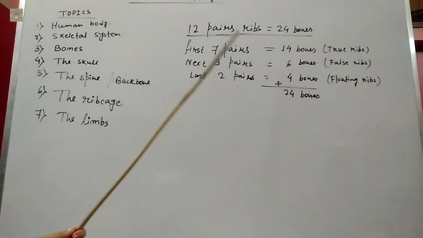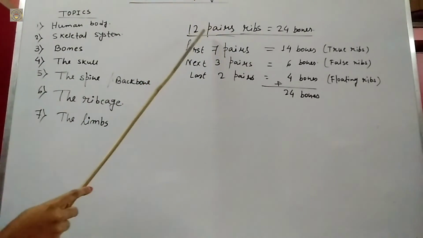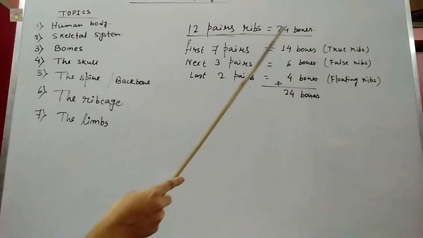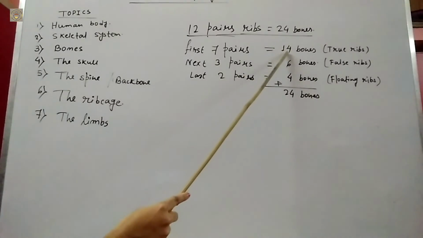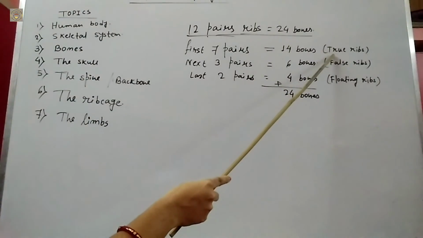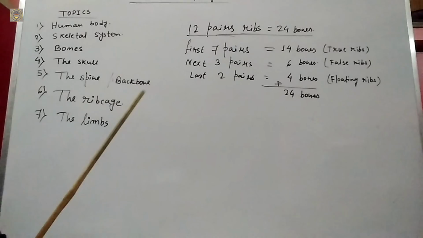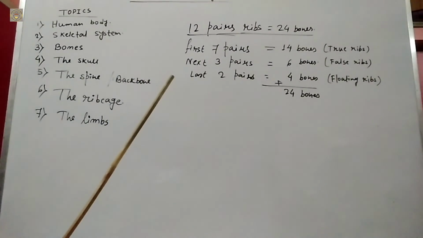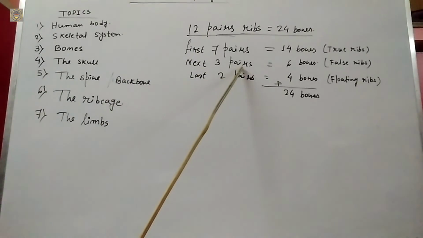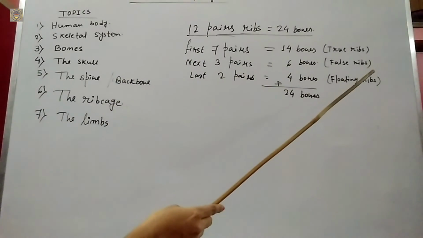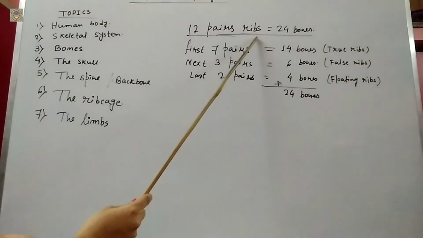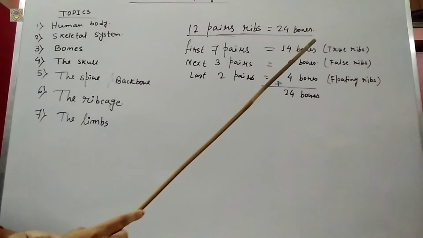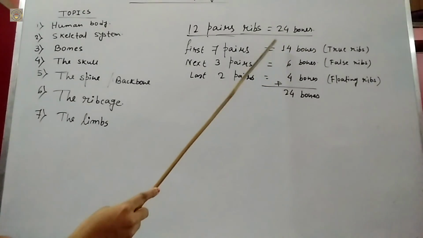So look at the pictures. There are 12 pairs of ribs, that means 24 bones. The first 7 pairs, 14 bones, are called true ribs, attached to the breastbone in front. The next 3 pairs, 6 bones, are called false ribs, attached to the lower true ribs.